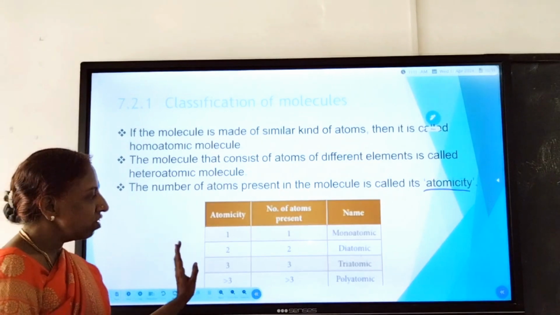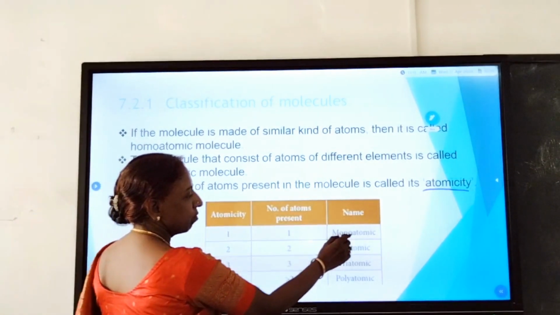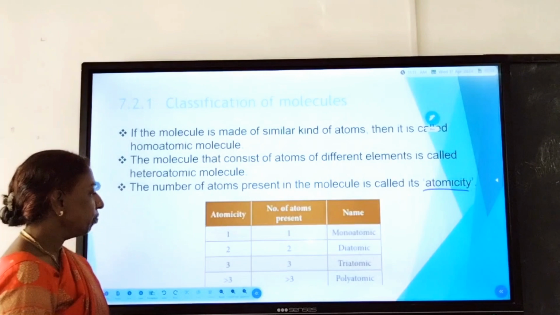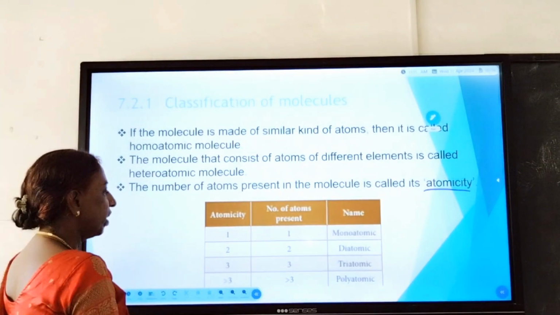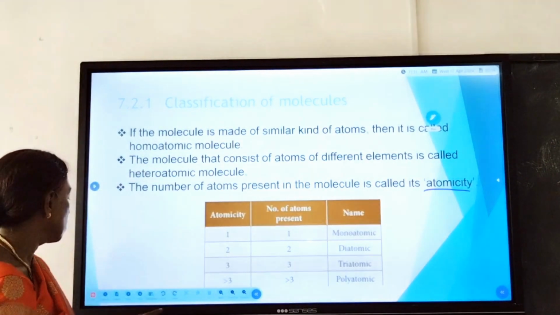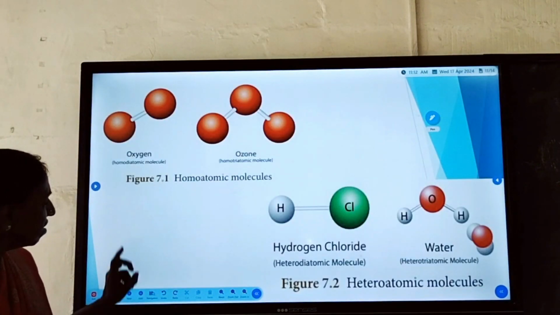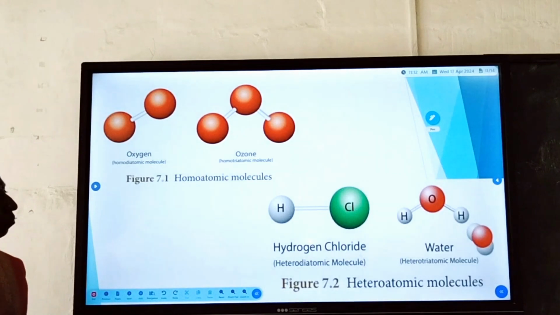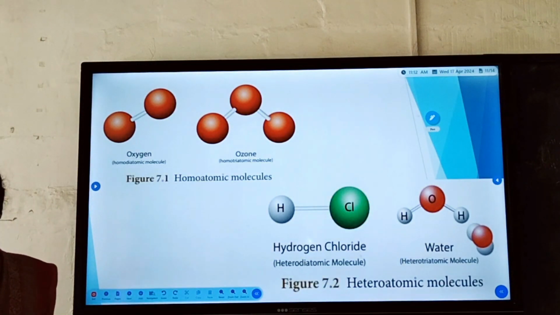If the atomicity is 1, you call that a monoatomic atom. If it is 2, it is diatomic, if it is 3, triatomic, and more than 3 means it is polyatomic. Here some examples of homoatomic molecules and heteroatomic molecules are given.